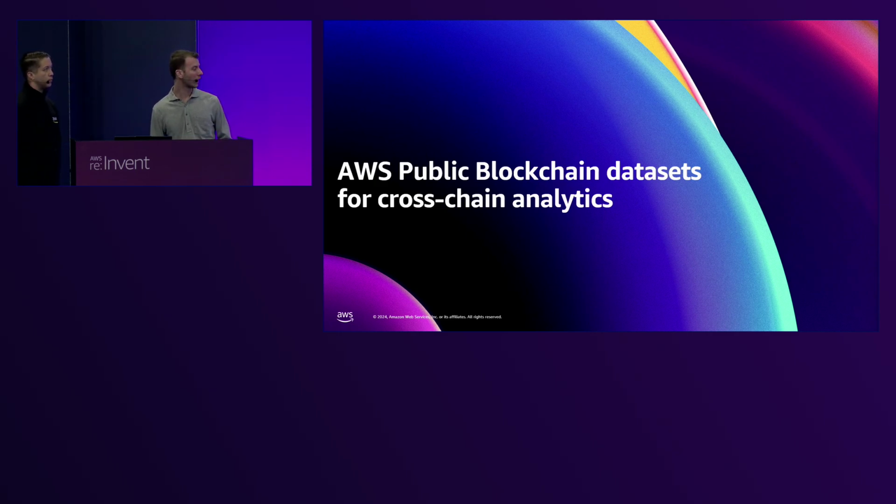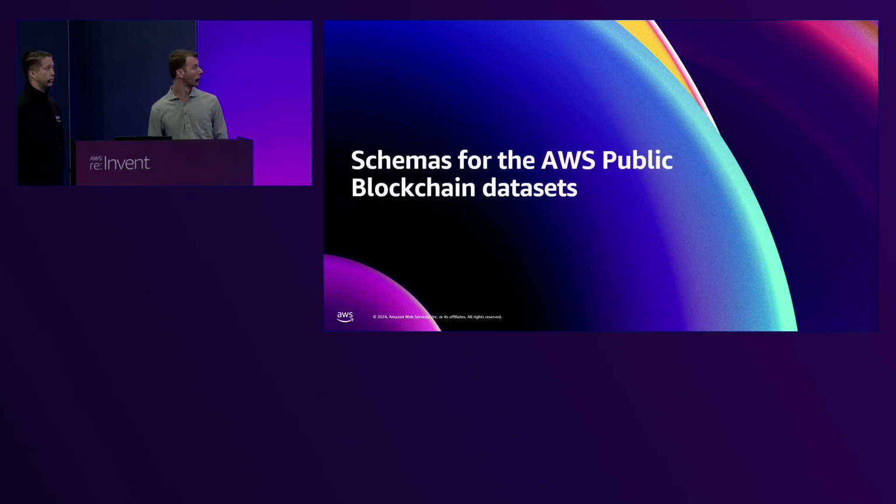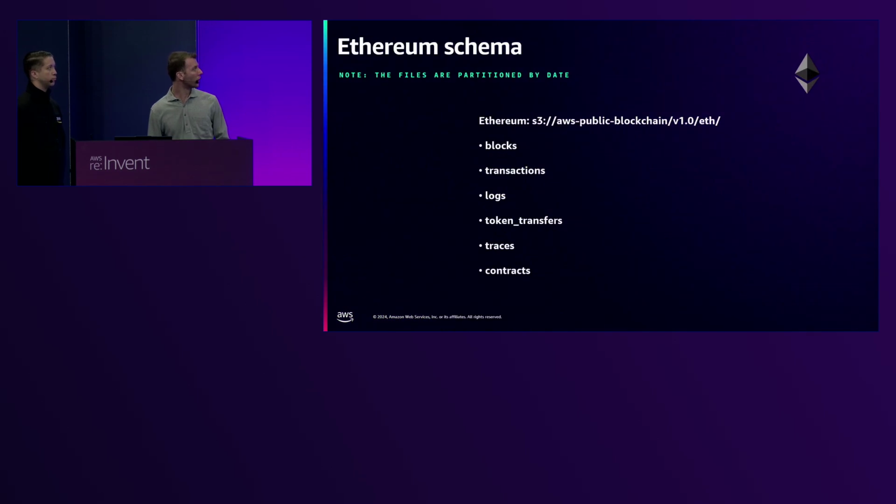Let's take a look at a couple of schemas that represent what the datasets actually look like and the insights that can be gained from them. For the first schema, we'll look at Ethereum, which has six different tables: one for blocks, one for transactions, one for logs, token transfers, traces, and contracts. It's quite an extensive set of datasets just for Ethereum itself.